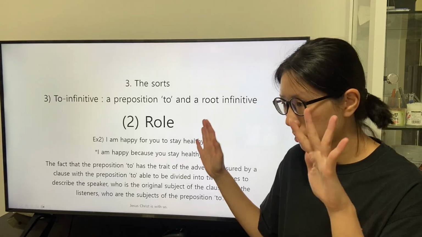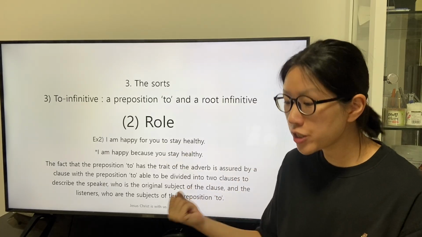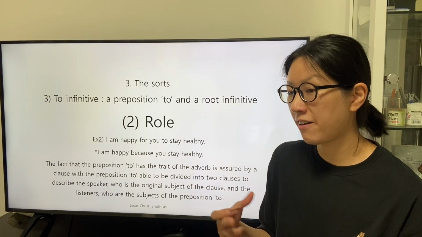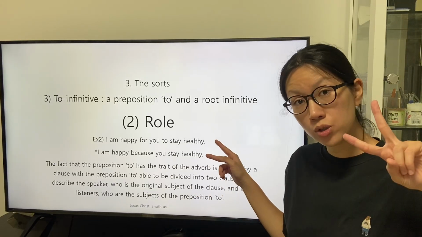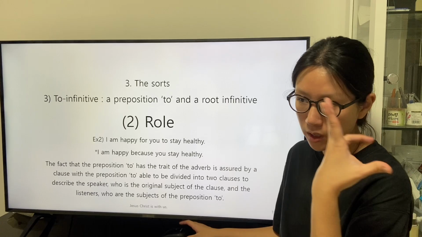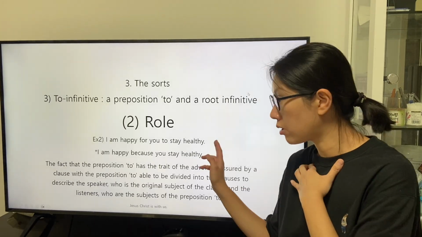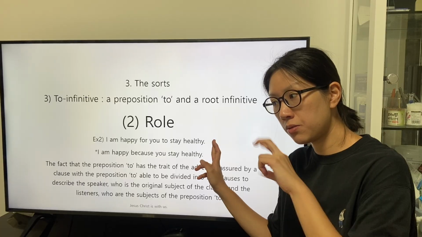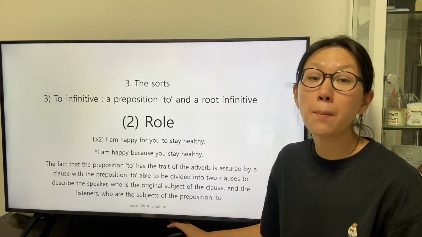This transition of the emphasis by the speaker can be the reason why there are two ways of describing the intent of the speaker in a clause and in the two clauses linked by the conjunctive adverb because.